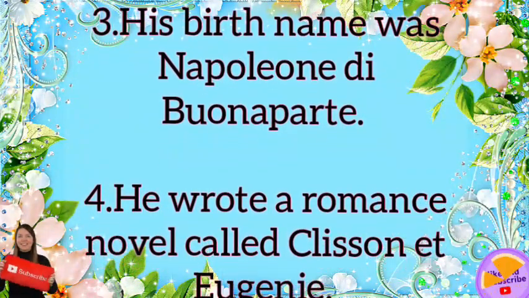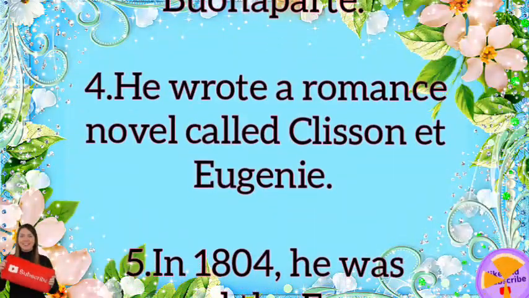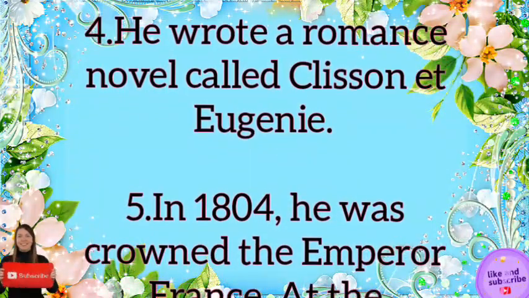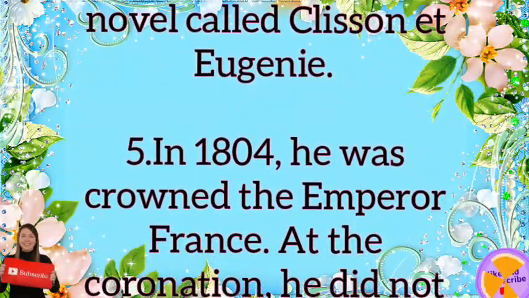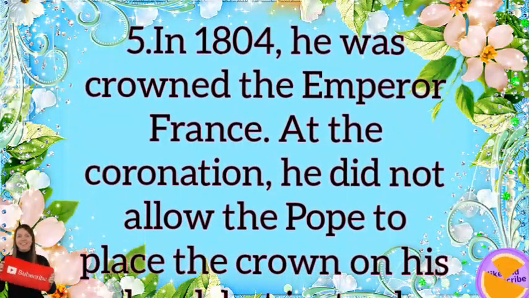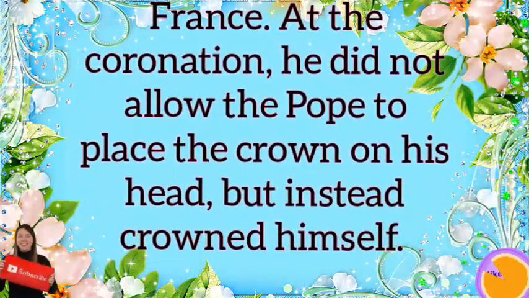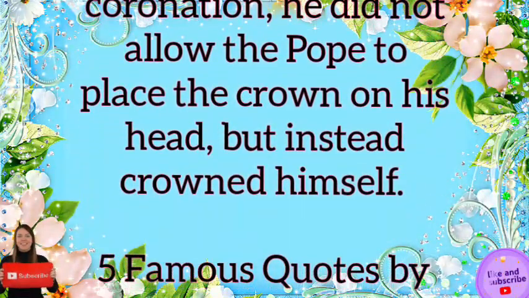4. He wrote a romance novel called Clisson et Eugenie. 5. In 1804, he was crowned the Emperor of France. At the coronation, he did not allow the Pope to place the crown on his head, but instead crowned himself.